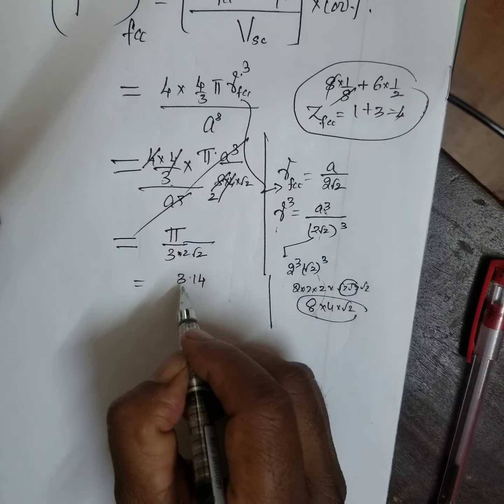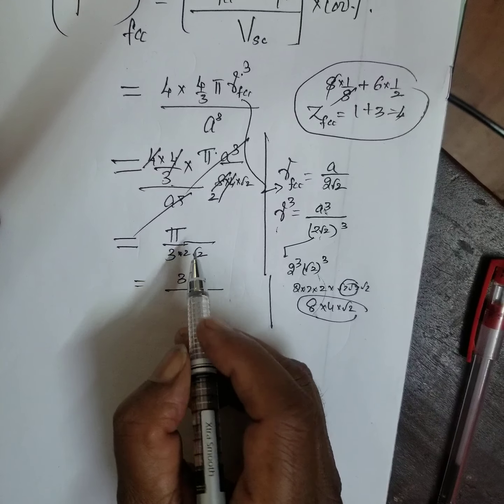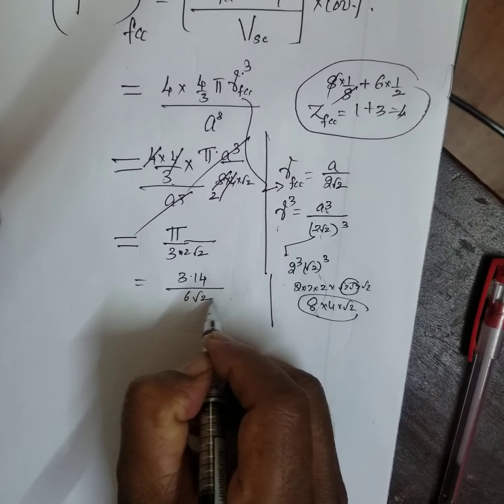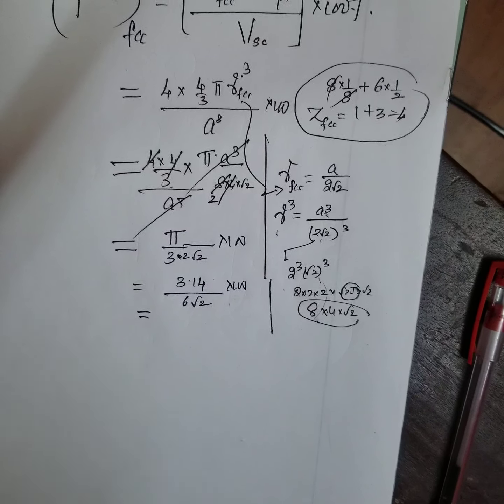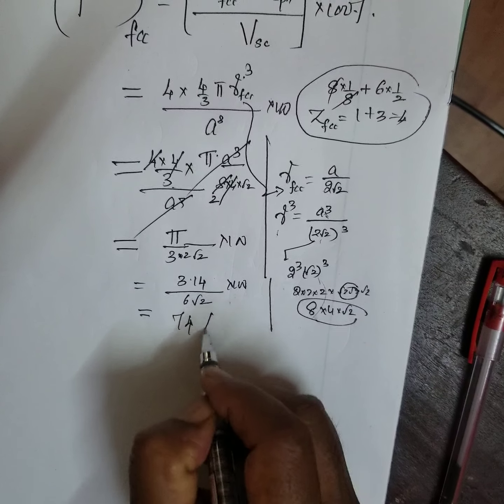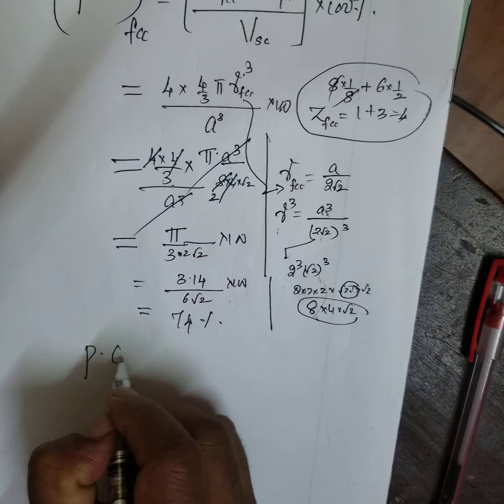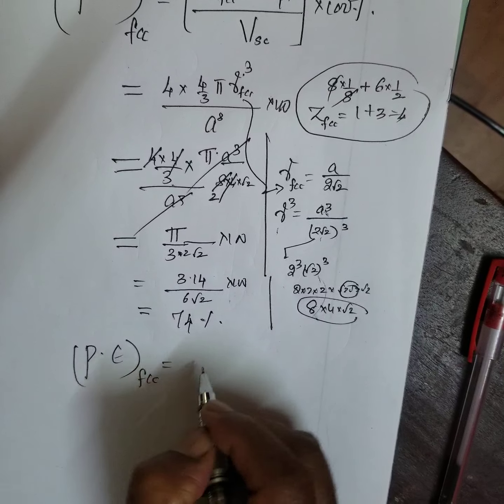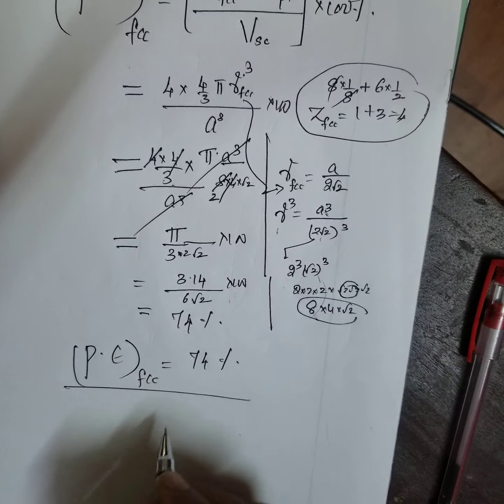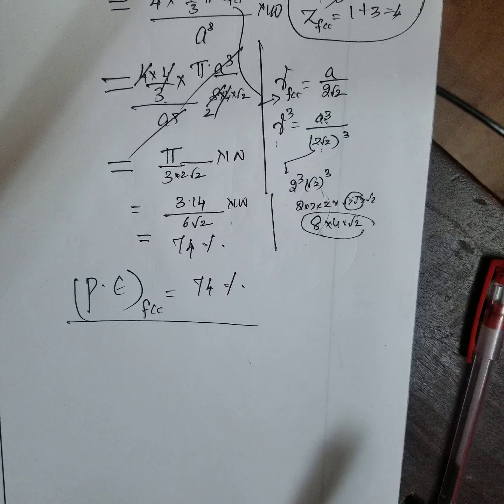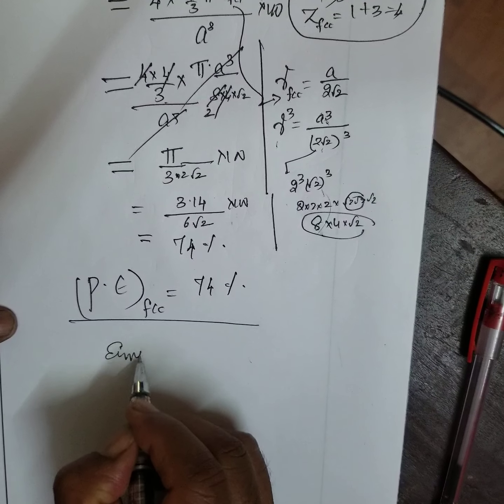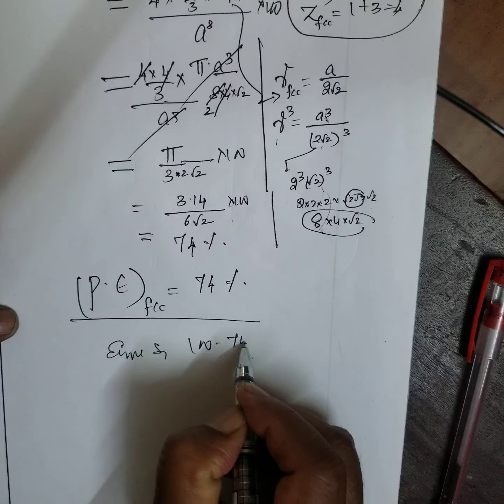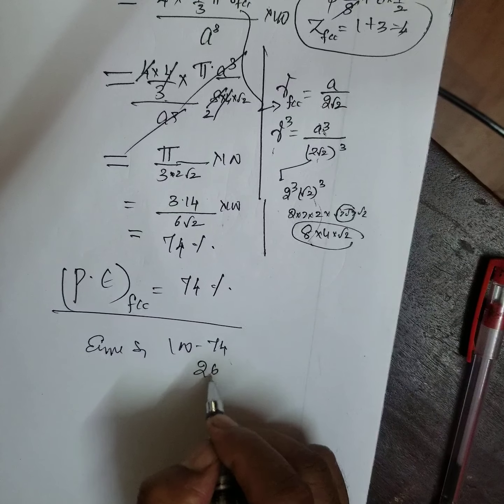3.14 divided by 6 root 2. Around, you will get around 74%. Therefore, packing efficiency of FCC is equal to 74%. Okay. Therefore, what is empty space? Empty space is 100 minus 74. That is 26%.